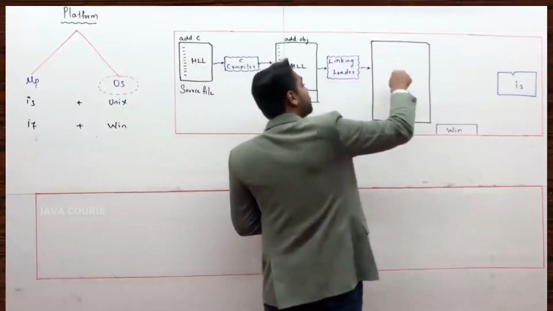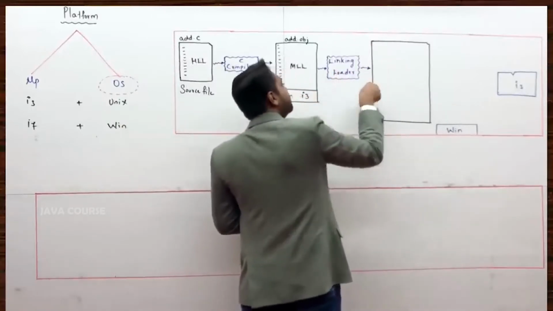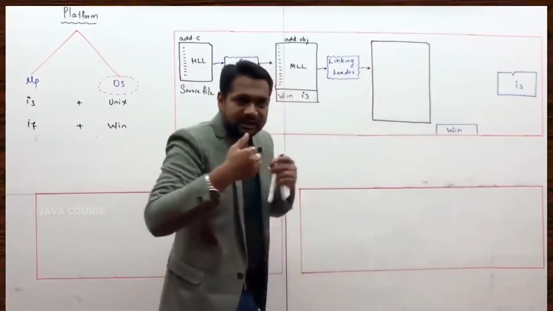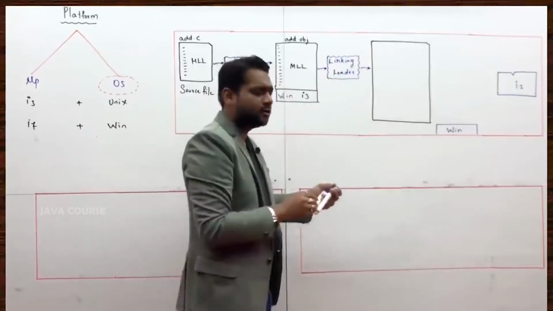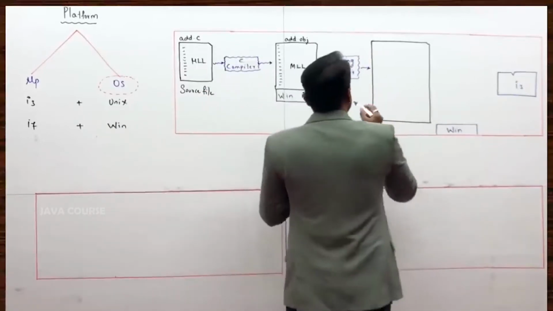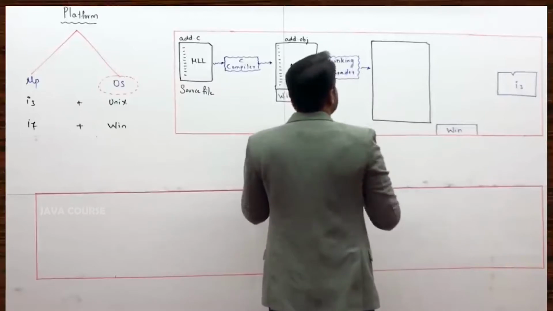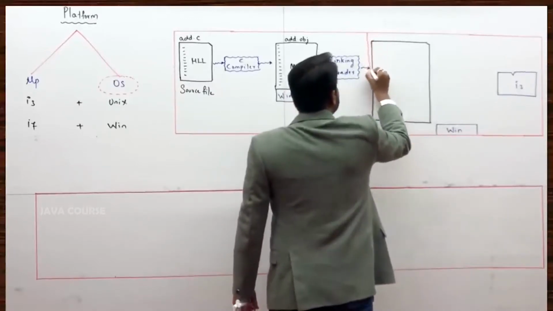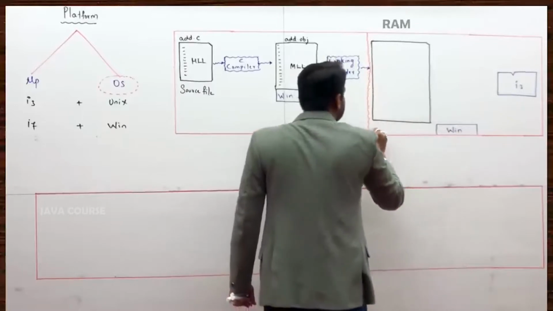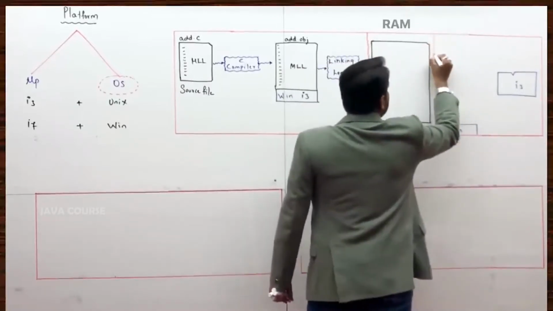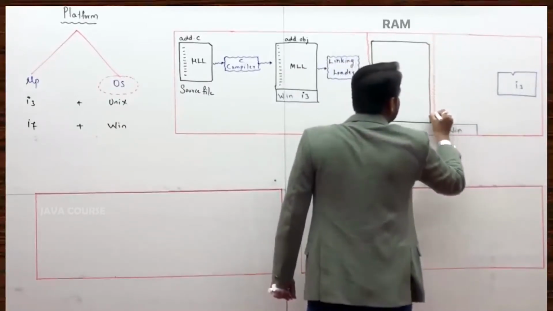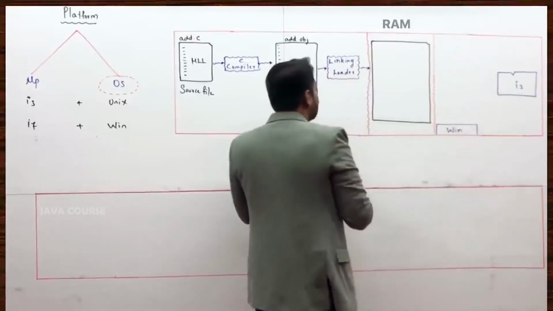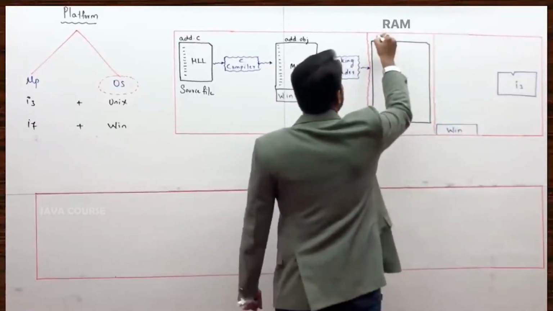This executable file would be loaded, because the linking loader loads it directly onto the RAM. It will not generate a file separately, it would be loaded directly onto the RAM. Say supposing this is that RAM that I am speaking about. This is the RAM part of this machine. In the RAM, you have that executable image like this. This I will call the executable image.